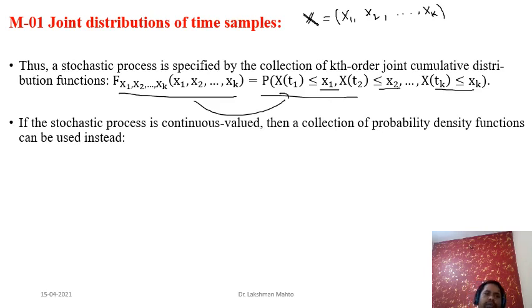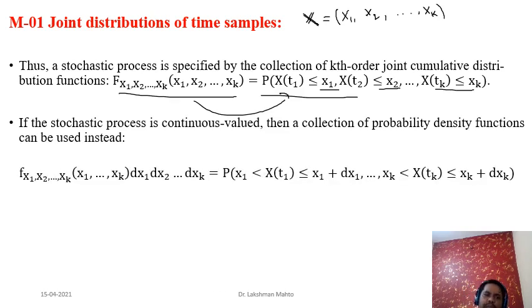Suppose the stochastic process is continuous valued, that means each random variable happens to be continuous in nature. Then we need to introduce the probability density function in place of the CDF, because for a continuous random variable the probability density function is well defined. So that's why we are introducing the PDF. And how can we get it? Just differentiate the CDF and you get the PDF.